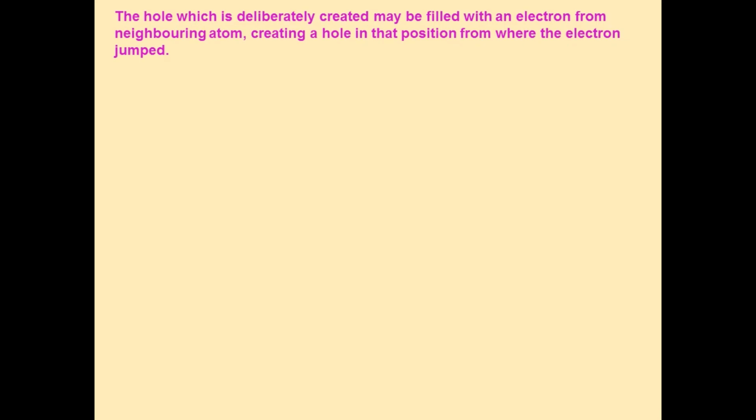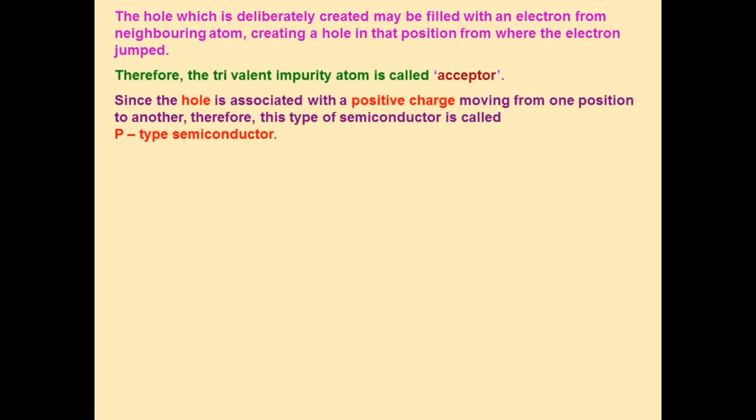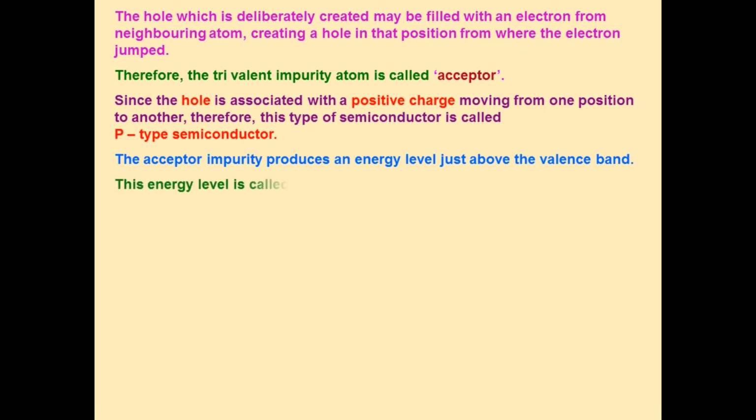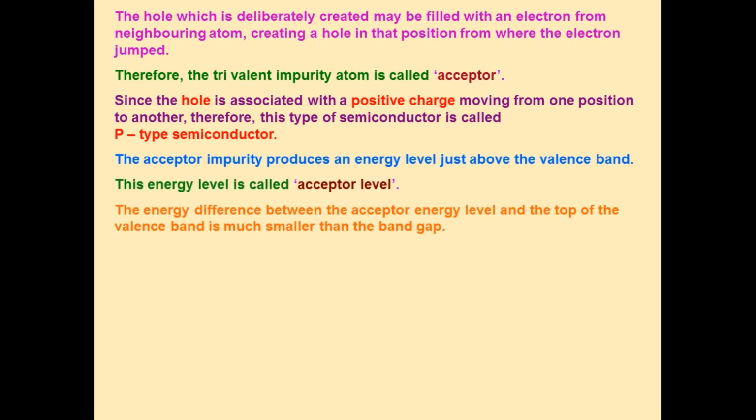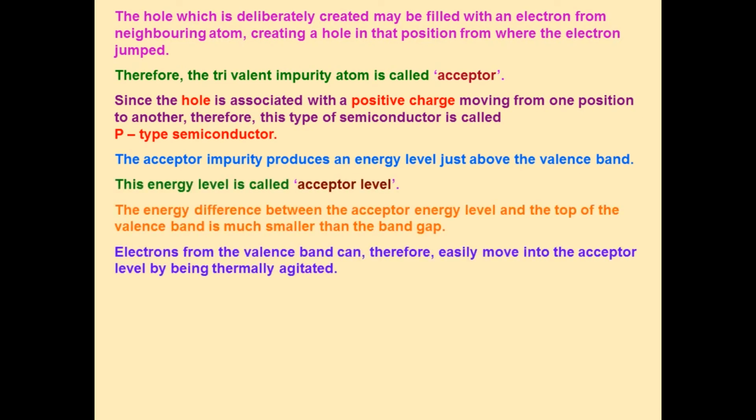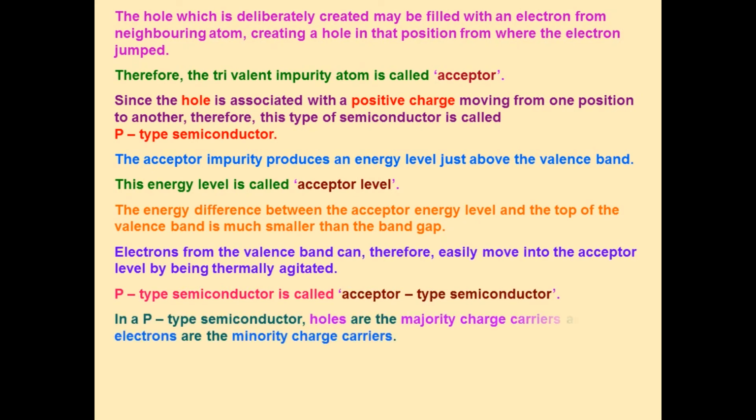The energy level is called as acceptor energy level formed just above the valence band. So p-type semiconductor is called as acceptor type semiconductor, and in p-type semiconductor, majority charge carriers are holes and minority charge carriers are electrons, and n into p equal to Ni into Pi equal to Ni square.